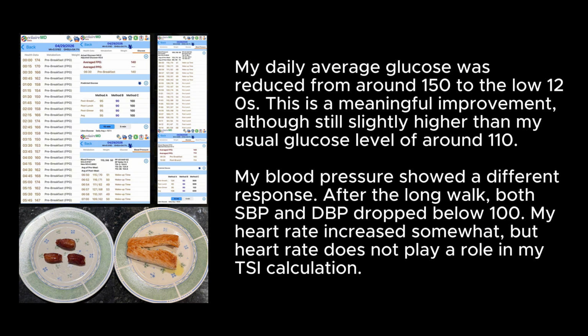My daily average glucose was reduced from around 150 to the low 120s. This is a meaningful improvement, although still slightly higher than my usual glucose level of around 110. My blood pressure showed a different response after the long walk. Both SBP and DBP dropped below 100. My heart rate increased somewhat, but heart rate does not play a role in my TSI calculation.